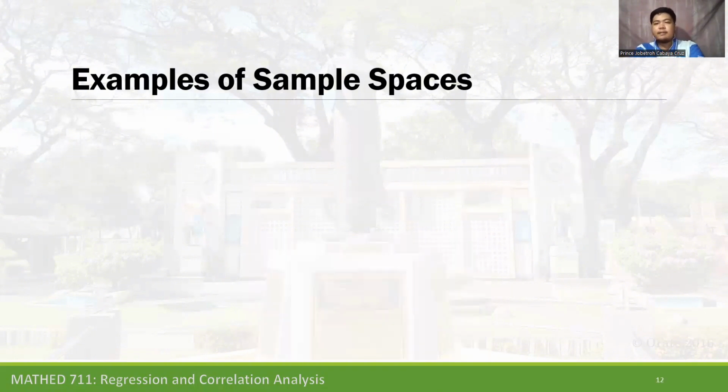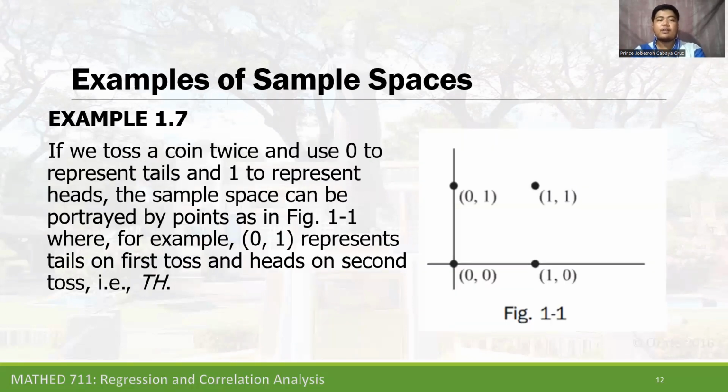Another example of sample space: if you toss a coin twice and use 0 to represent tails and 1 to represent heads, the sample space can be portrayed by the points in figure 1-1, where, for example, 0, 1 represents tails on the first toss and heads on the second toss. If we toss a coin twice, there is one sample space and there are four sample points.